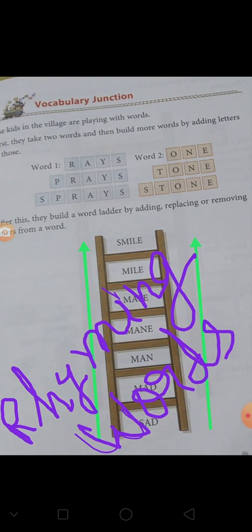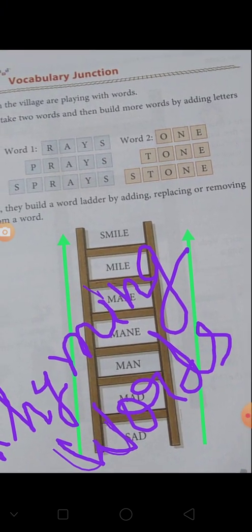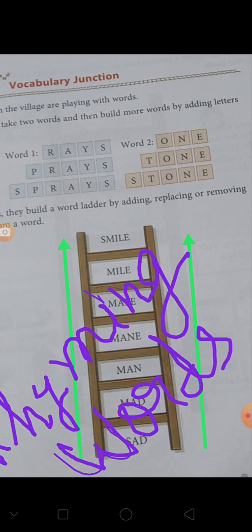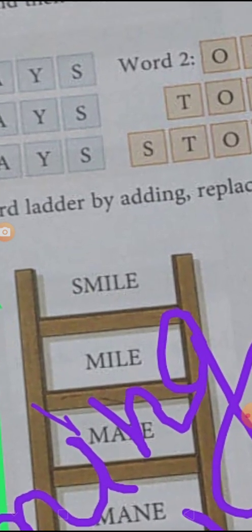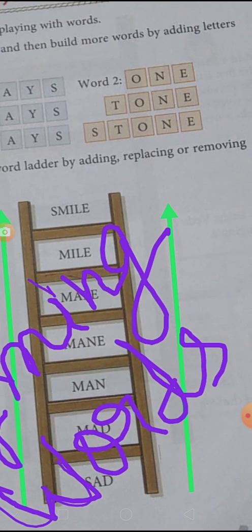Now the next page is the page of Vocabulary Junction, where you are seeing a ladder is given, and on this ladder there are a few words written. You can change this question into a rhyming word exercise, which I have already done, and a few words are written inside the ladder: smile, mile, main, men, man, mad, and sad. I think children you have been taught rhyming words in class 1 also, so it is very easy.